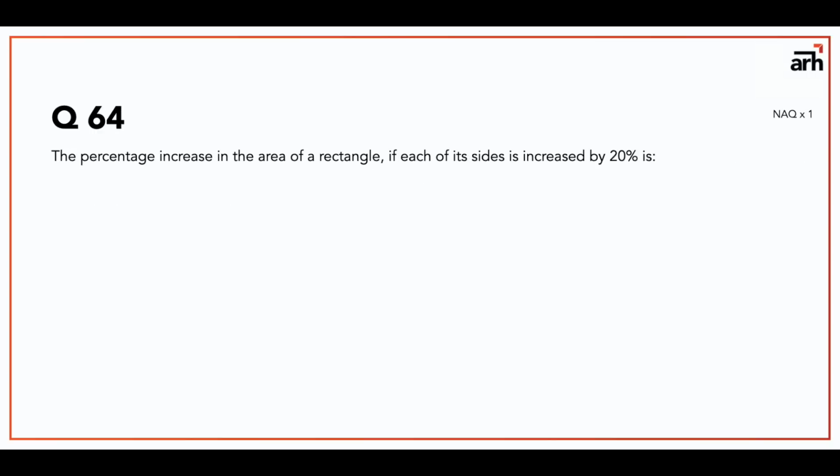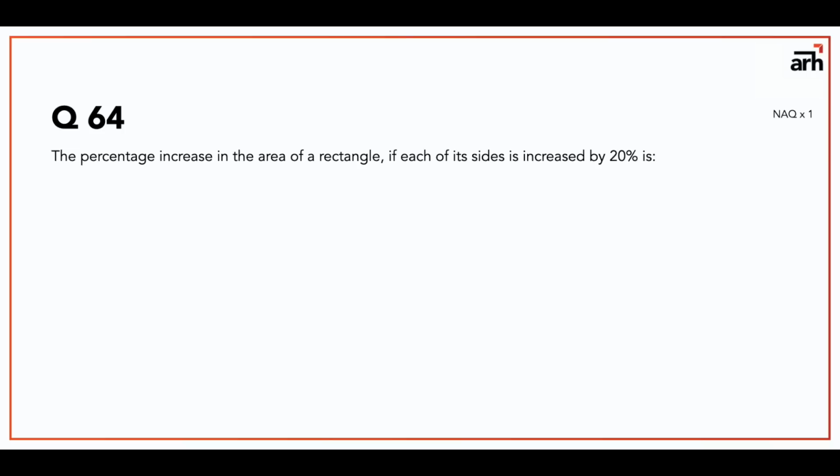Okay. Now next, the percentage increase in the area of a rectangle if each side is increased by 20%. Now in this case, as I said, I would generally prefer to take 100, but if you take 100 that becomes a square and there can be an issue in a square. So what I would do is I will take 110 or 100 or 200 and I will divide the difference with the original area.